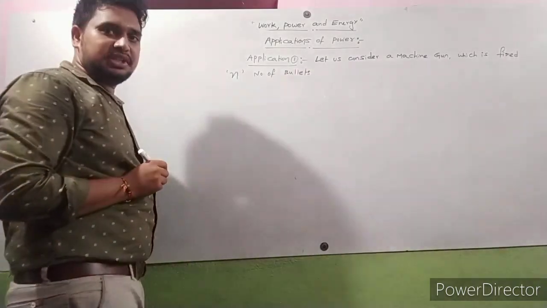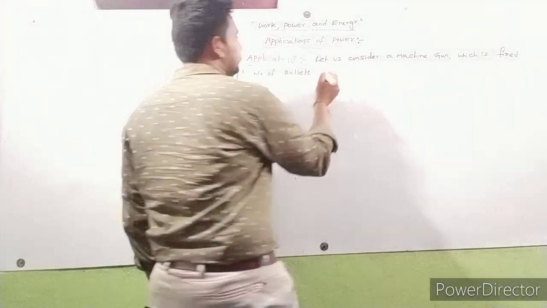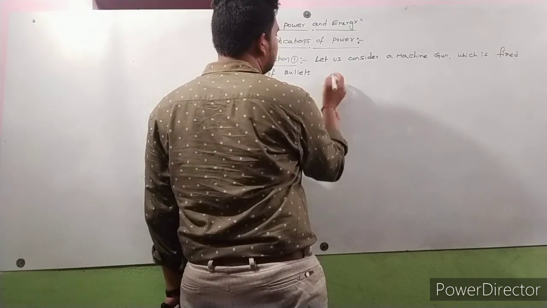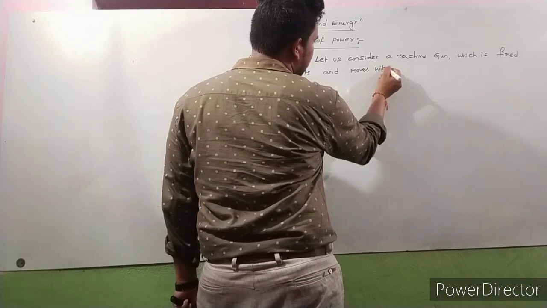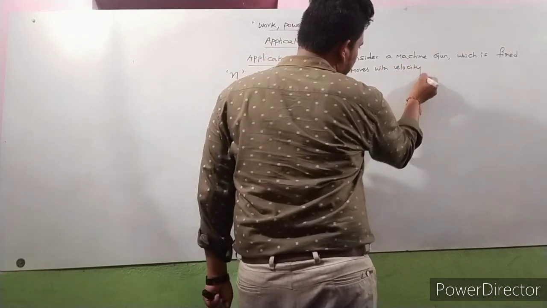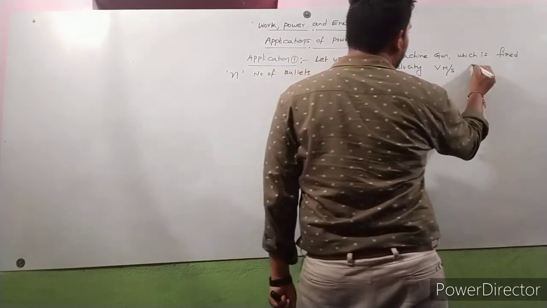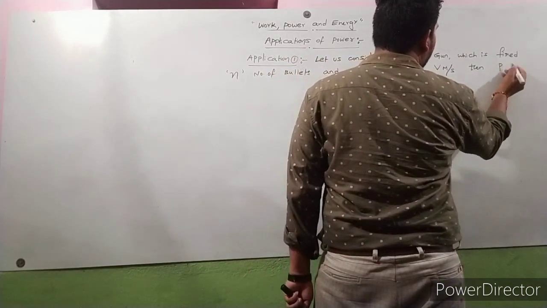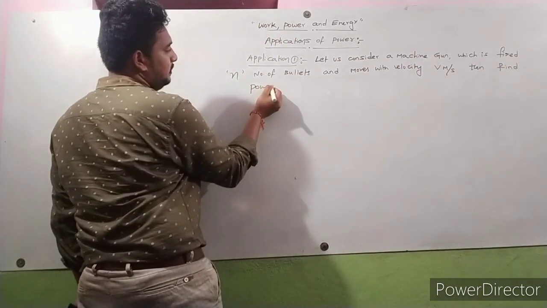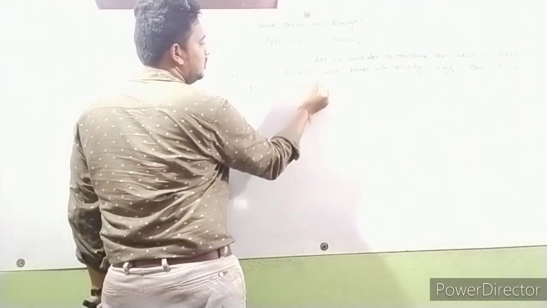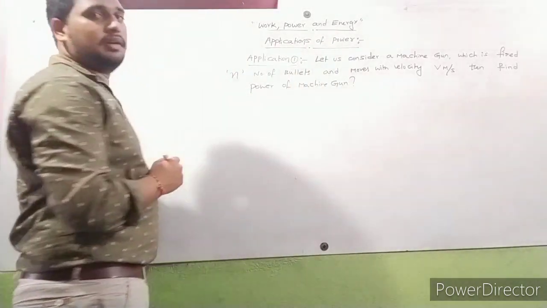Let us consider a machine gun which is fired n number of bullets and moves with velocity v meter per second, then find the power of the machine gun.